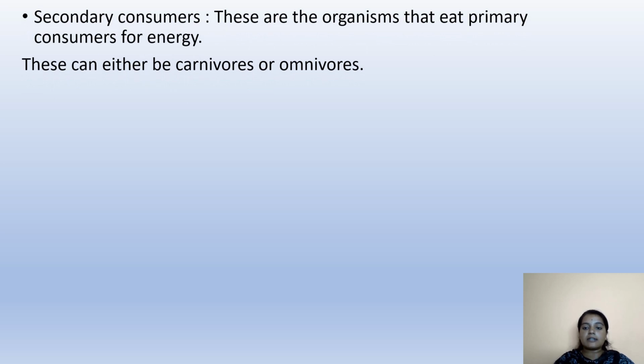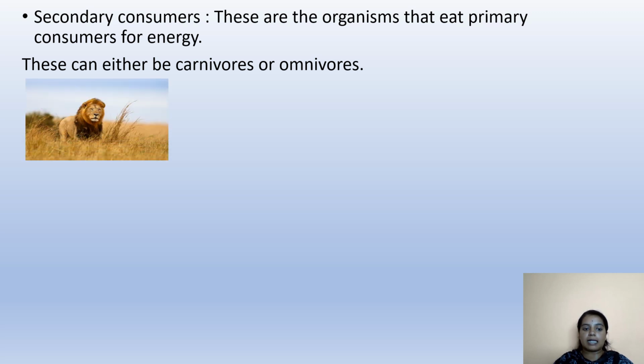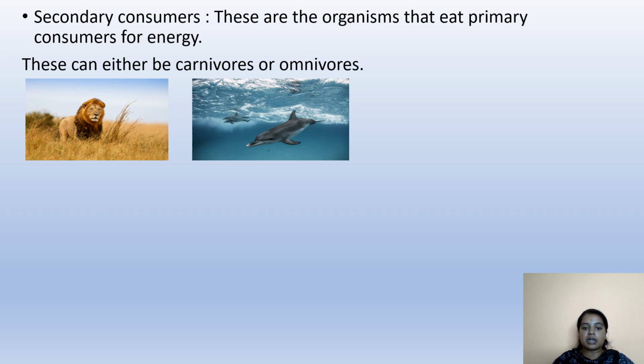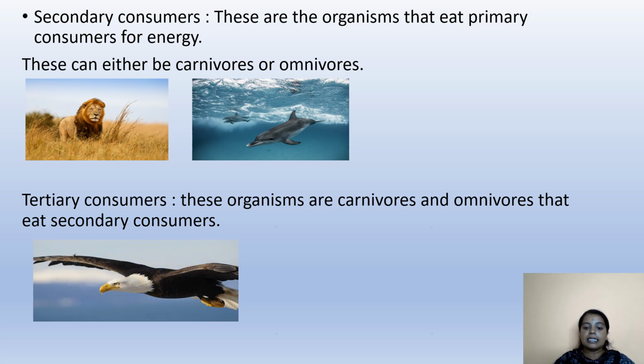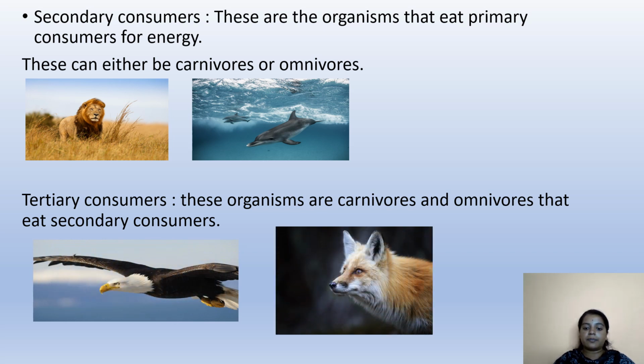These are organisms that eat primary consumers for energy. These can either be carnivores or omnivores. Examples include lion and shark. Tertiary consumers. These organisms are carnivores and omnivores that eat secondary consumers. Examples, eagle and the wolf.